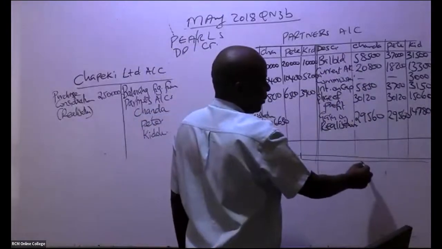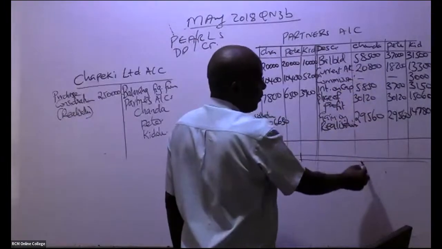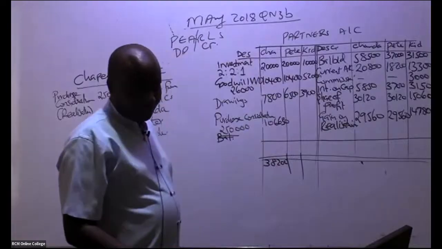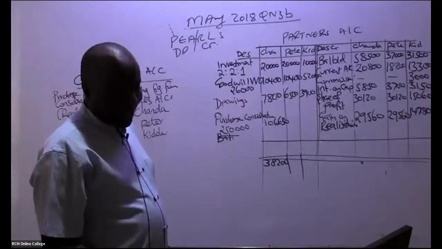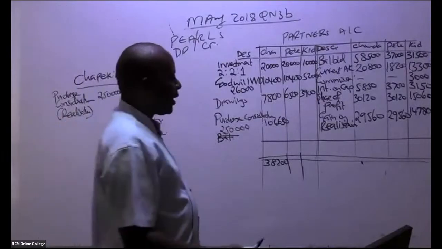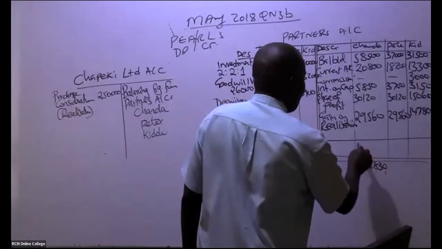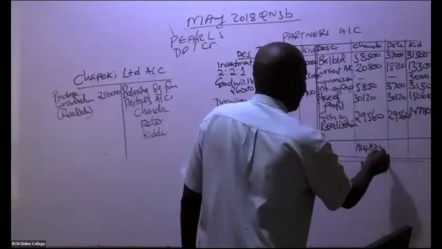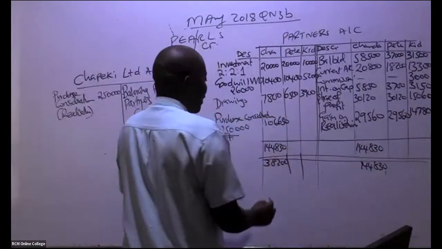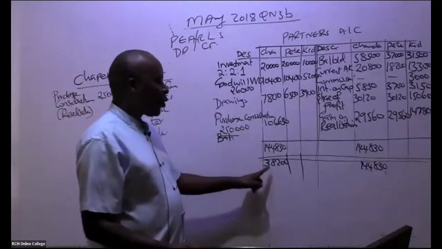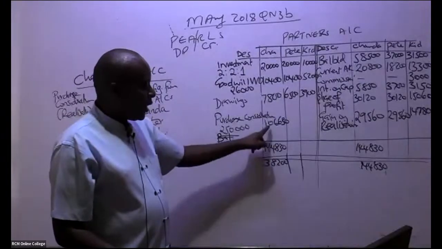How much do we have here when you add this, and this? 144,830. So this 144,830 is bigger. So you subtract. So you take this minus 38,200. Will we get this balancing figure?